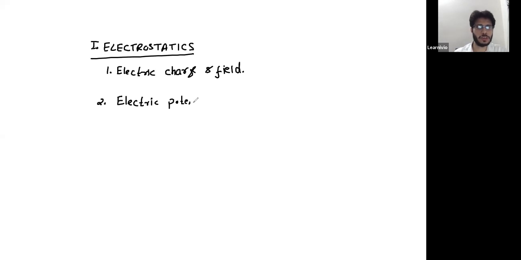Electric charge and field is basically chapter number 1 of NCERT, and electric potential and capacitance is chapter number 2 of NCERT.